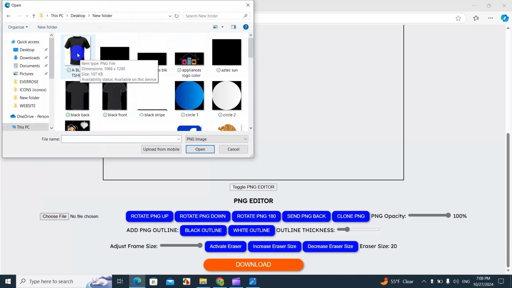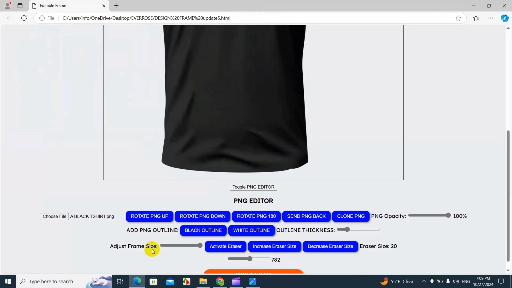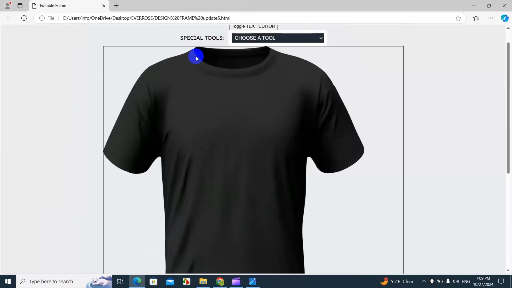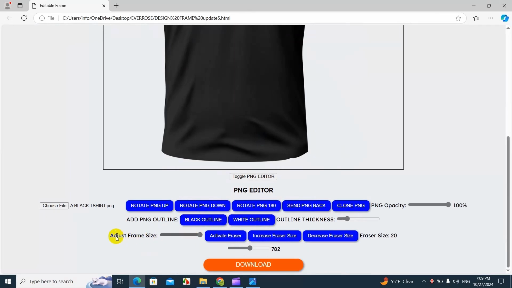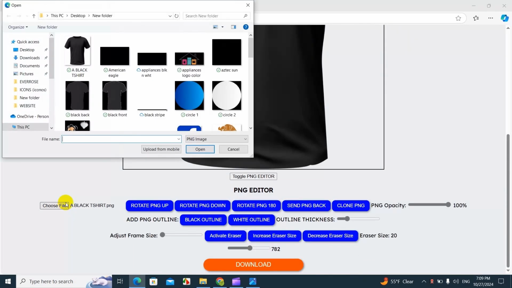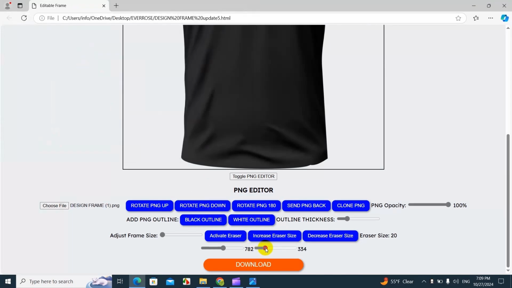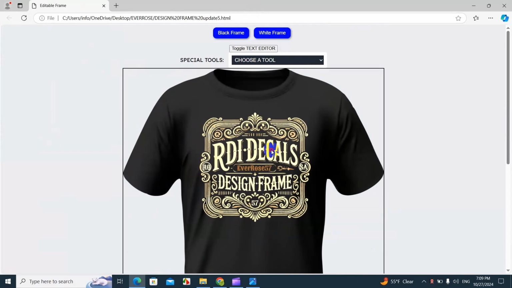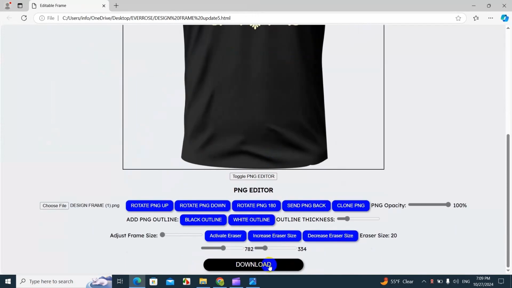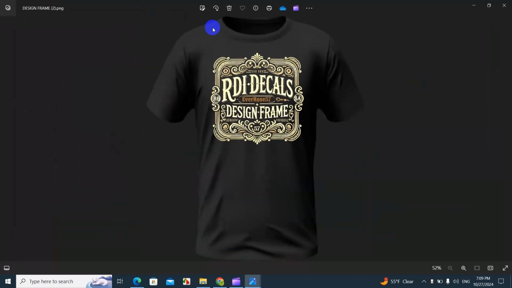First, we're gonna do the black t-shirt, my favorite, and we're gonna make it big. And here you can adjust the frame on the t-shirt by using the scroller where it says adjust frame size, and then it's gonna trap the PNG perfectly. And now we're gonna upload the artwork that we just did, which was this one, and make it kind of big and place it to the front. And now we can download a sample of this black t-shirt.